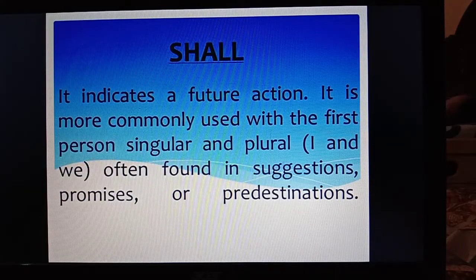Now let us see shall. It indicates a future action. It is more commonly used with the first person singular and plural, I and we. Often found in suggestions, promises, or predestinations. So these are some of the uses of shall. Now see the examples.